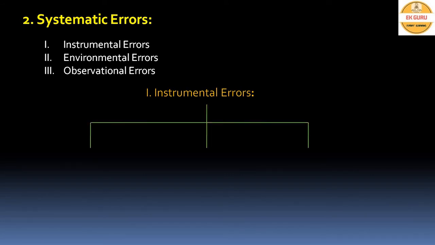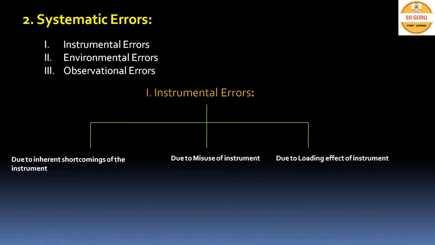Again, instrumental errors are divided into three types: instrumental errors due to inherent shortcomings of the instrument, due to misuse of the instrument, and due to loading effect of the instrument.